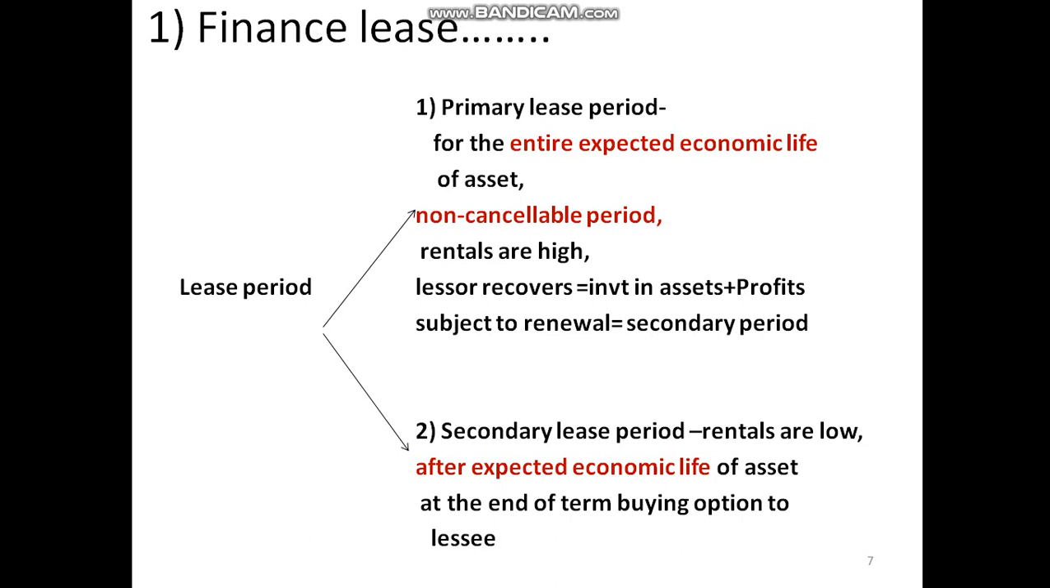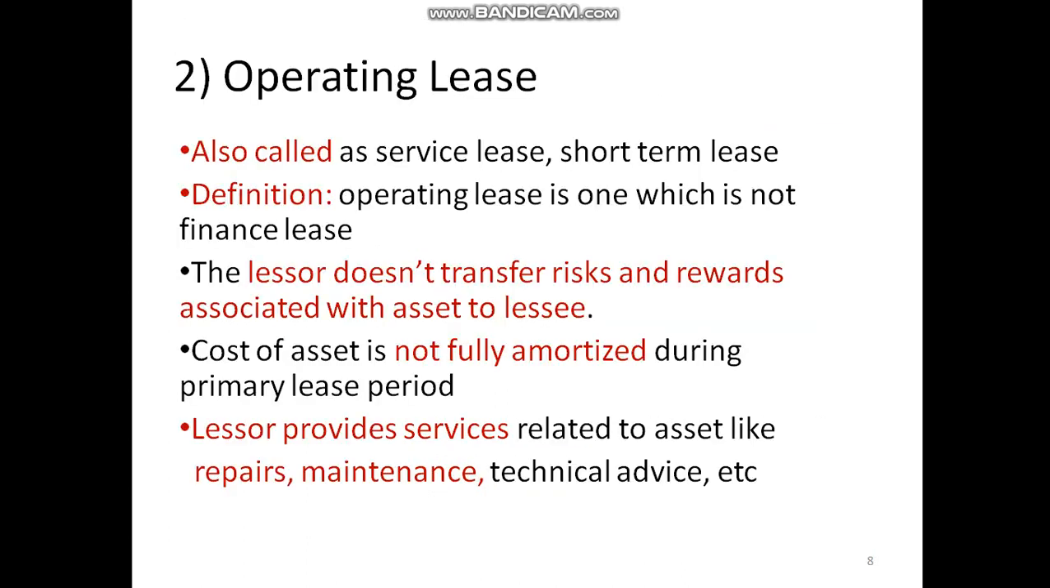So the life of the asset expected by the lessor is 10 years. The primary lease period will be of 10 years, and the secondary lease period will start after that. Suppose you are in the lease period of the 11th year. If the expected economic life of the asset is 10 years, then this 11th year is the year when the expected economic life of the asset is over and you have entered the secondary lease period. At the end of the secondary lease period, the option is given to the lessee to buy the asset.